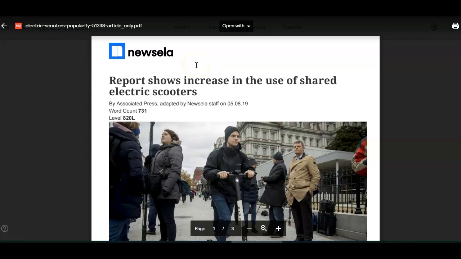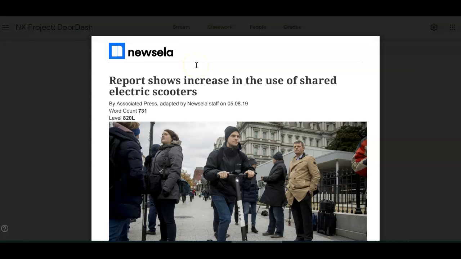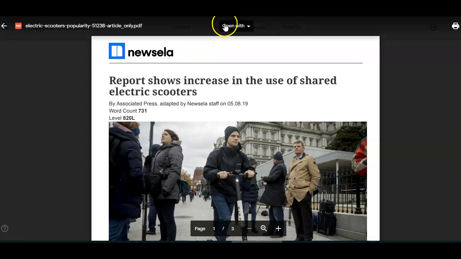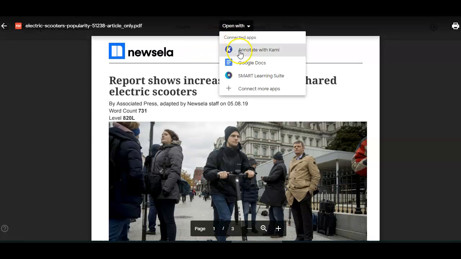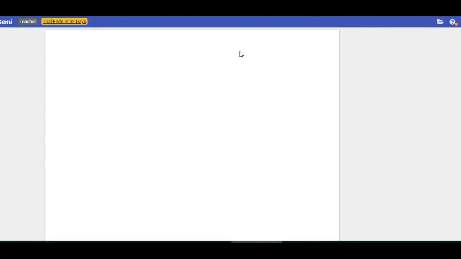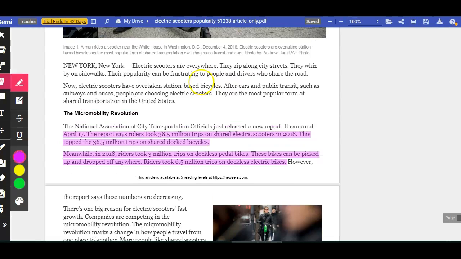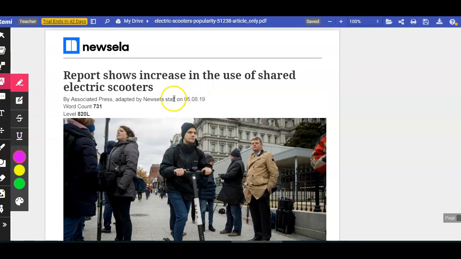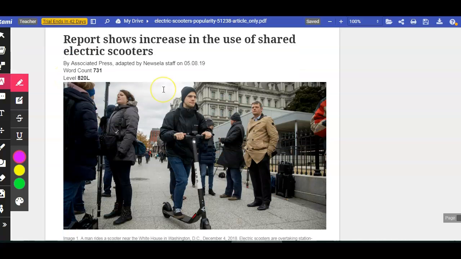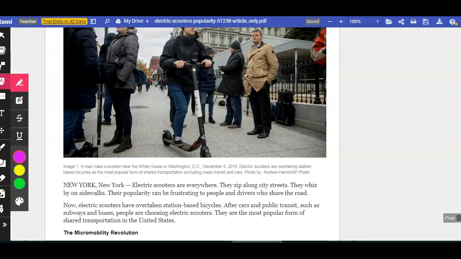If you prefer, you can print out your text, go ahead and do that and make your annotations right on the text. Take a screenshot or a picture of that and upload that to your Google Classroom. The last way you can do your annotations is to annotate with Cami. The directions for how to install the Cami link were in the resources section at the beginning of the class as well. And this is how we're going to do it today. I personally like using Cami the best because it makes it a little more fun to do. The article we're going to read is titled, Report Shows Increase in the Use of Shared Electric Scooters. So let's just go ahead and get started.